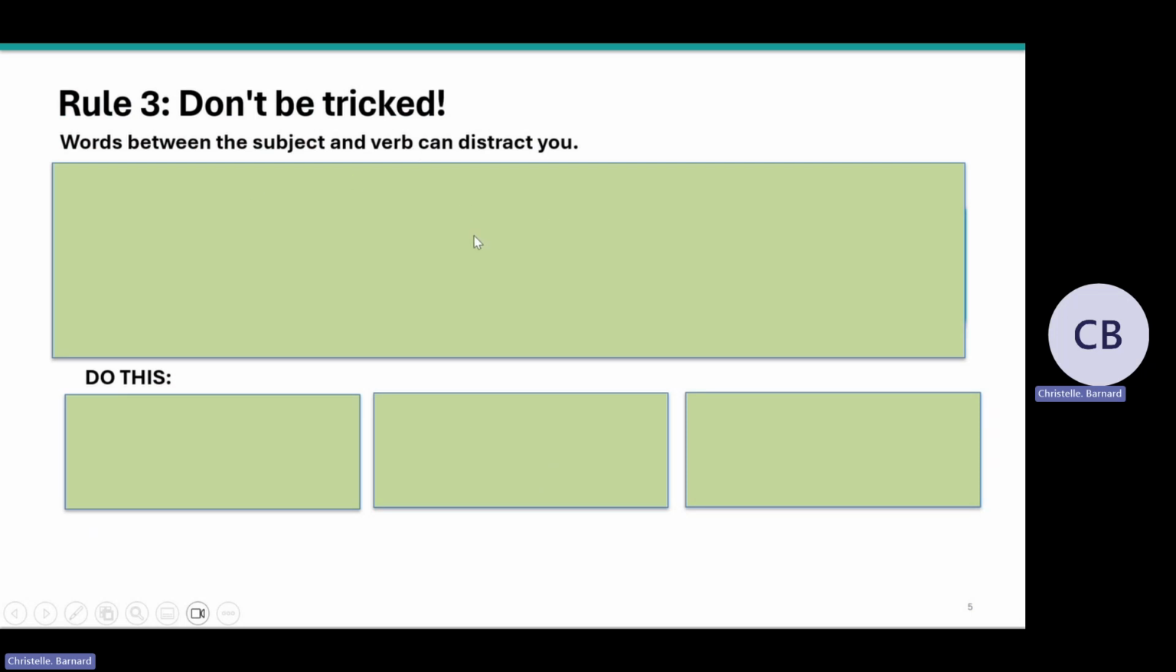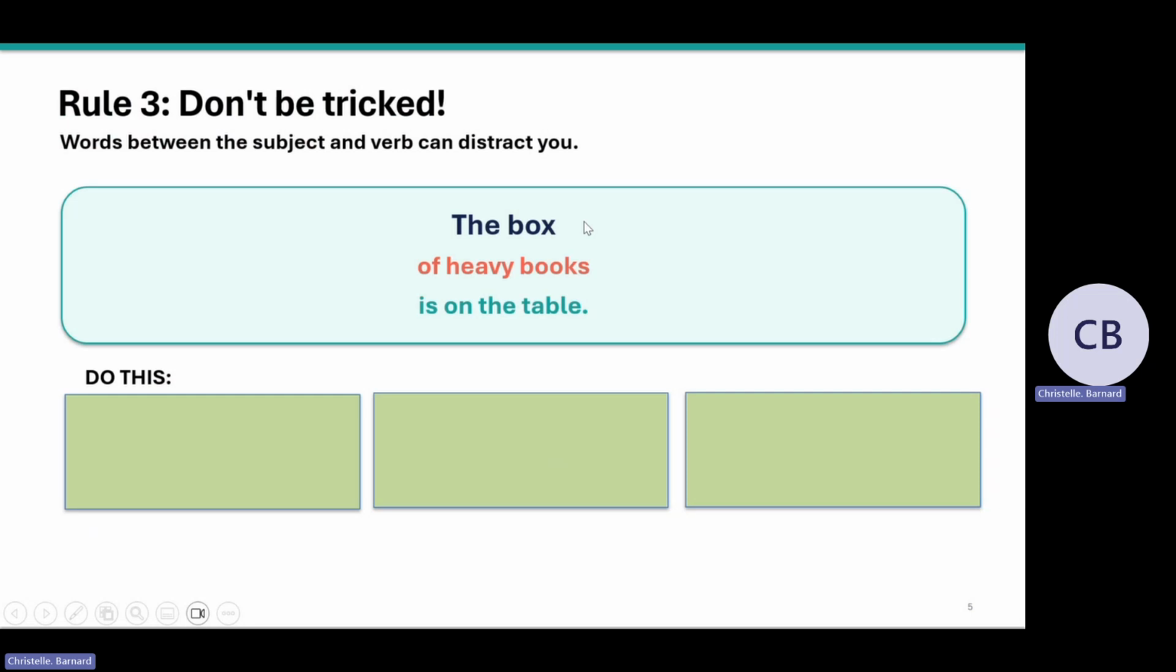I don't want you to be tricked. Sometimes we add words, we make a sentence longer. We add words between the subject and the verb. In this sentence, is the verb. We added the box of heavy books. We added this additional information to give us more information about what is in the box.